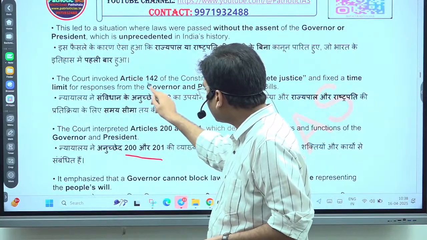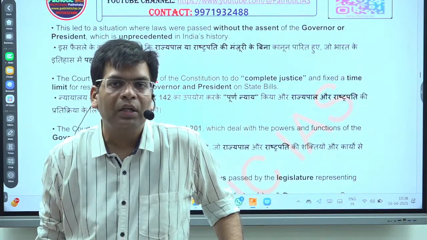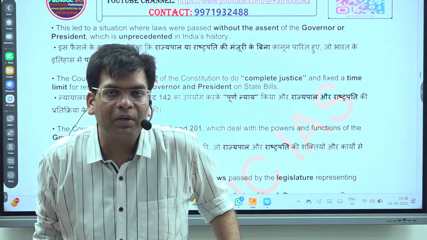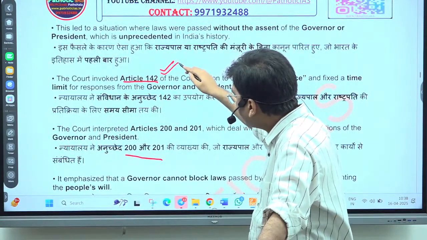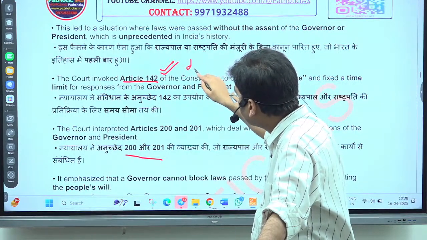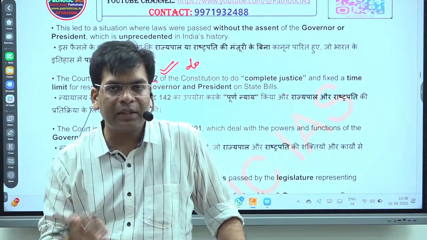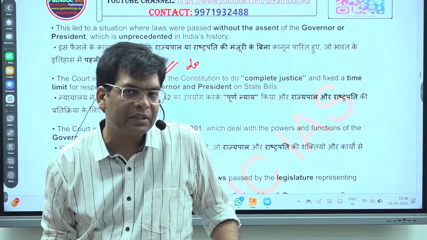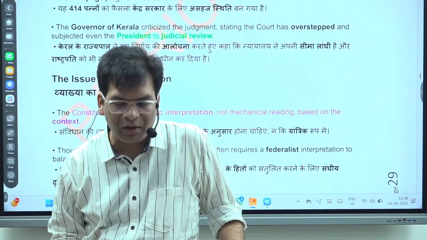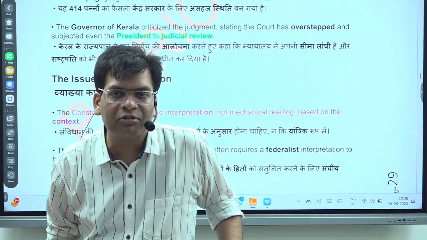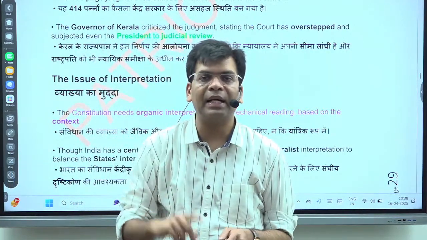One thing you should know is that the previous judgment, in the Government of Tamil Nadu case, was brought by using a very extraordinary power under Article 142 of the Constitution, which gives the Supreme Court power to do complete justice. In doing complete justice, the Supreme Court can even amend the Constitution by its judgment and verdict. Again, we will see that under this judgment we have brought a change, an amendment, into the Constitution. So you can give this as an example of how we can bring a constitutional amendment by judicial verdict.